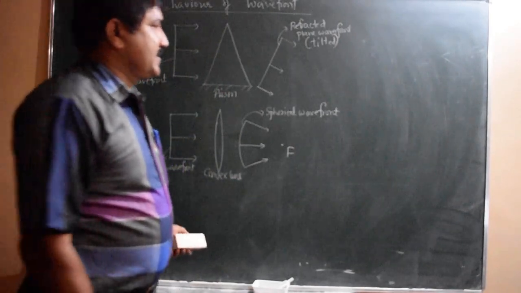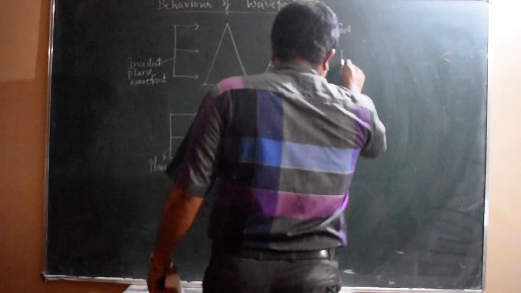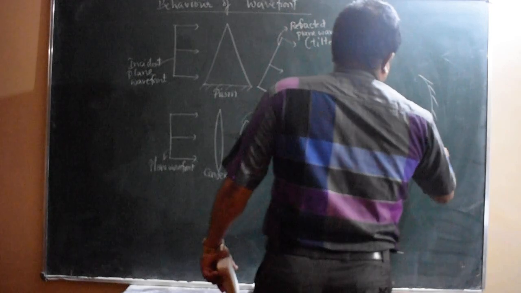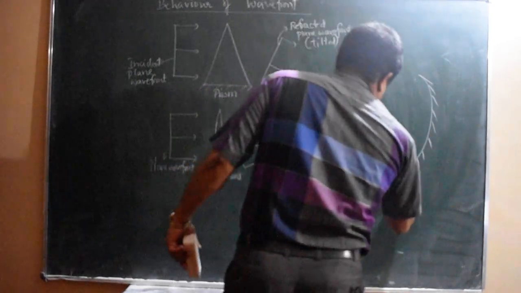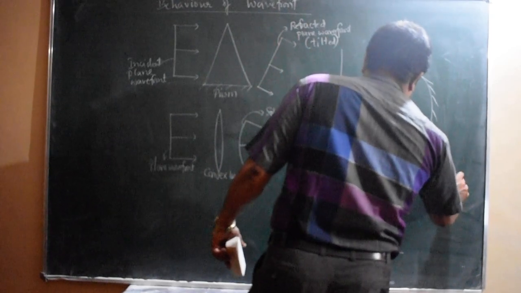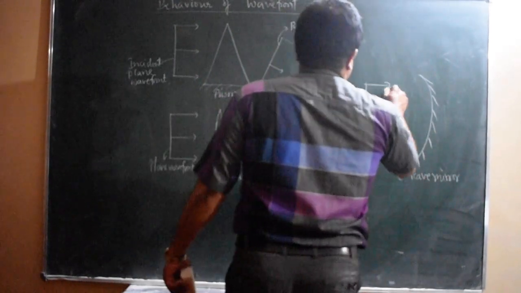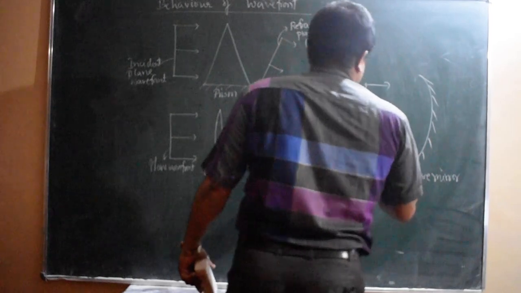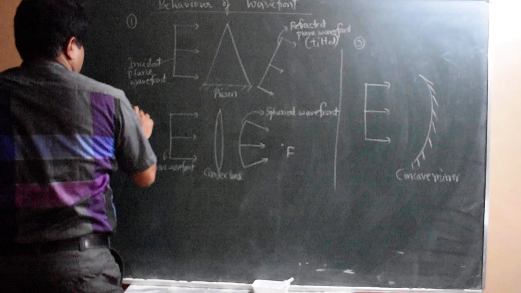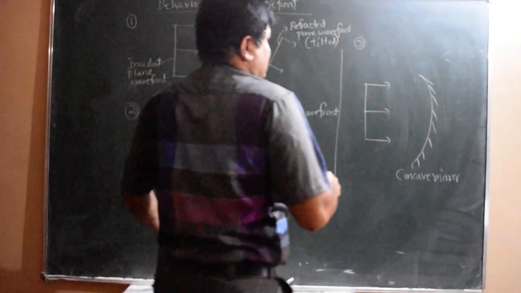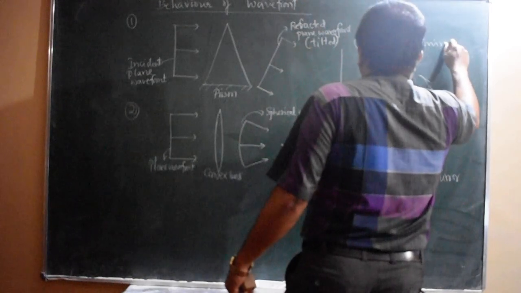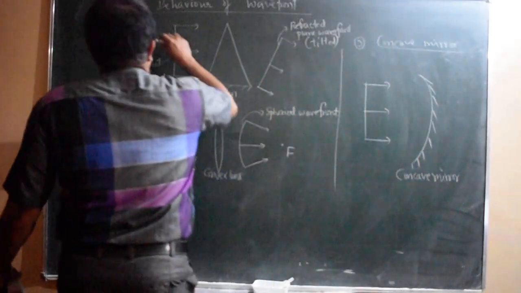And another case is when a plane wavefront is incident on a concave mirror. So this is the concave mirror. Now a plane wavefront is incident on a concave mirror. So this is case number 3. This is the first one, second one and third one. Concave mirror case. So the first one is the thin prism.